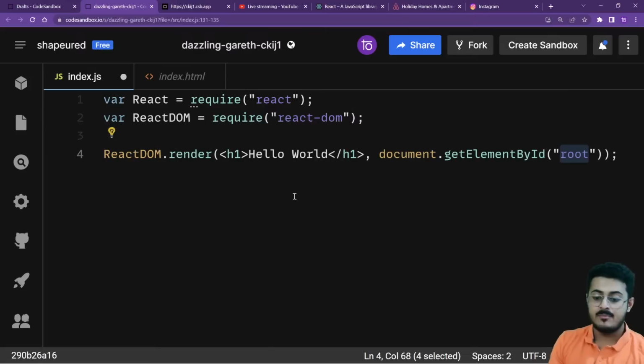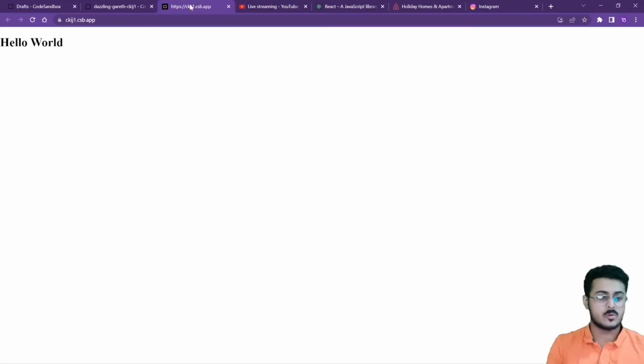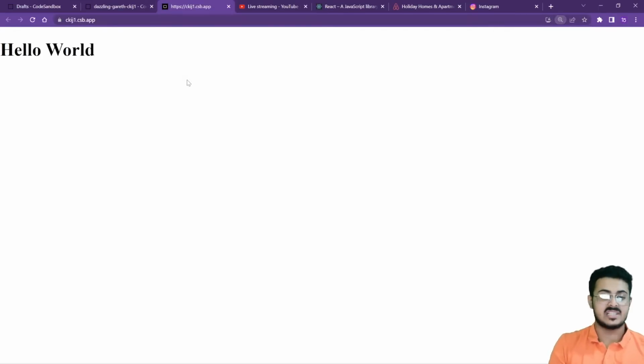DOM, or document object model, guys. So I'll save this particular code, go back to my website, and as you are able to see, we are getting hello world coming up on our screen.